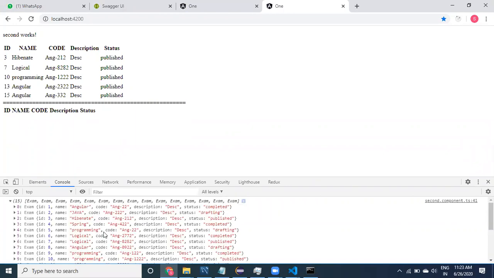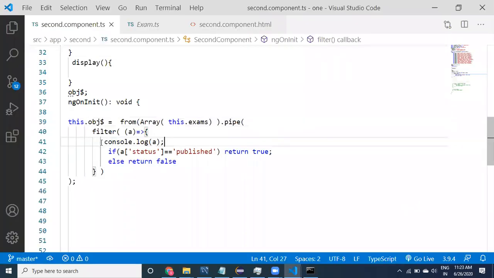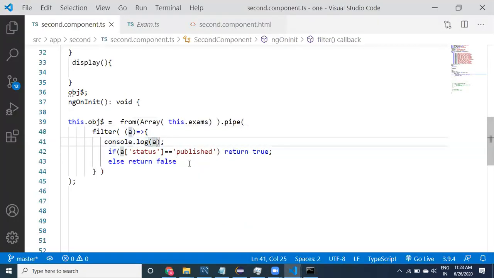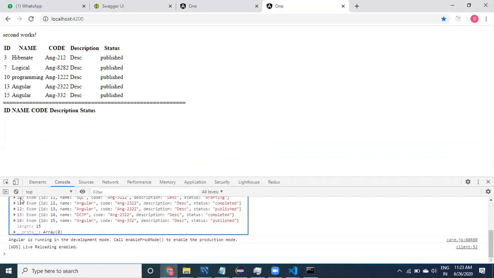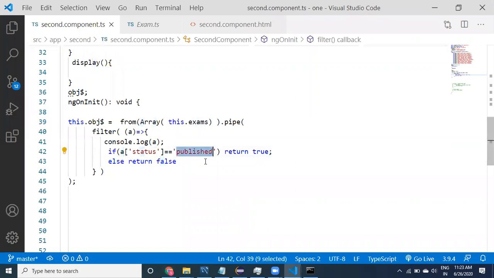Yes, we are getting the values. All values are coming, because we are printing before going to here, every value is logged. But now we need to verify a of this object. This is going to be the exam object, status. Let's see, completed. Maybe use this completed, what is the information here. Okay, completed.